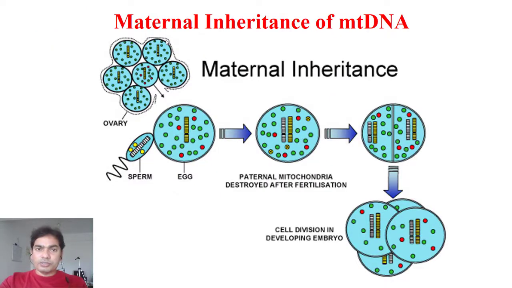If you see this slide, maternal inheritance of the mitochondrial DNA, this one is the ovary, and individual ones are the eggs. The egg comes out from the ovary, and there is a sperm, right? The sperm contains DNA, and the egg contains DNA, as well as in the cytoplasm there is mitochondria, and that mitochondria contains DNA.